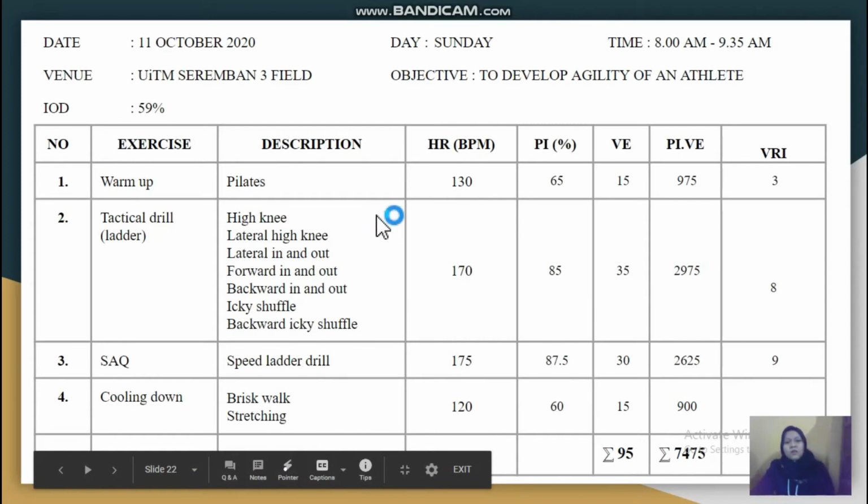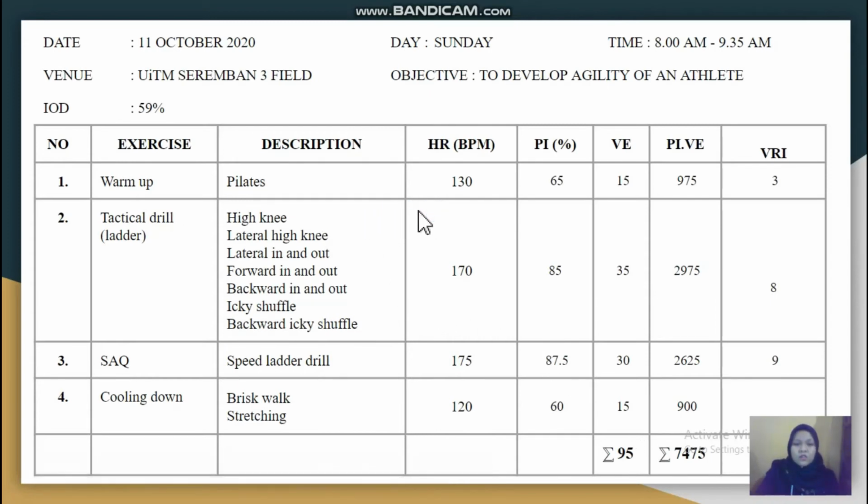The objective of today's training session is to develop agility of an athlete. Before we start the activity, the athlete needs to warm up. I put here Pilates for my athlete because we need a variation in the training program. Pilates has music, and that may avoid boredom for our athlete. The heart rate I targeted for my athlete is 130 beats per minute.